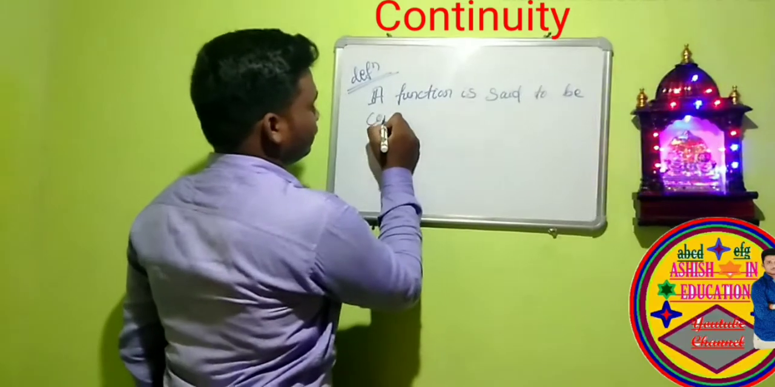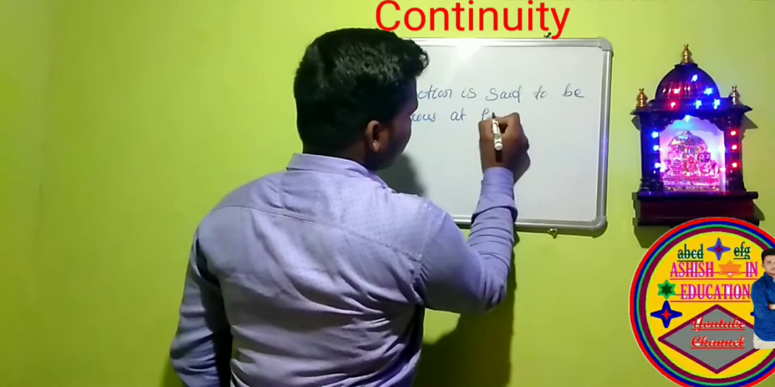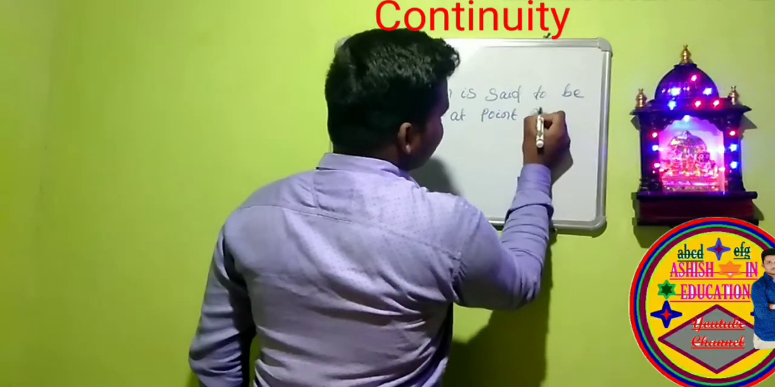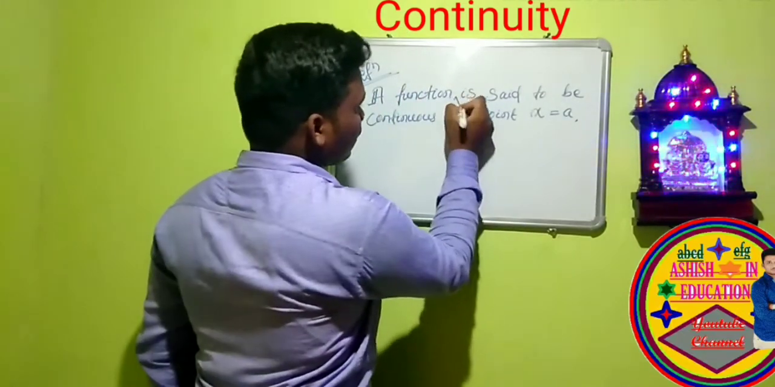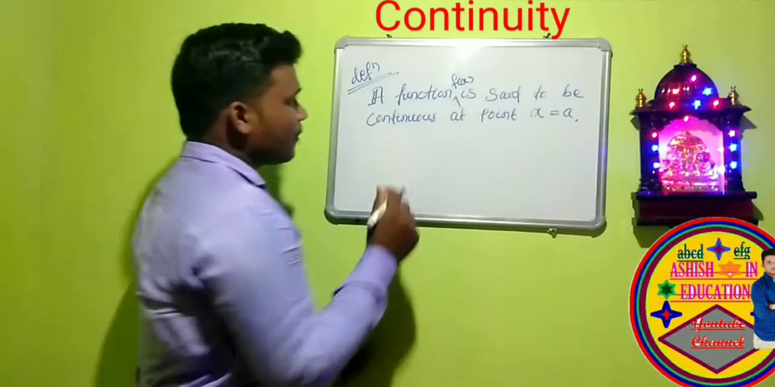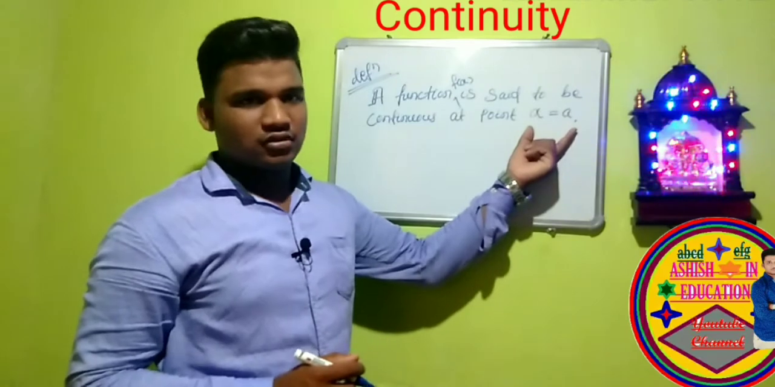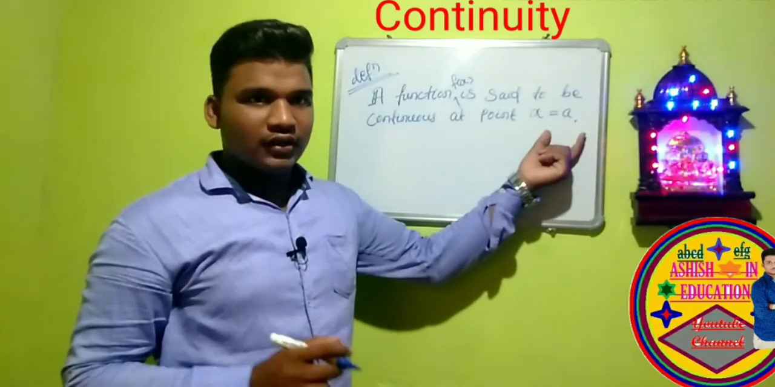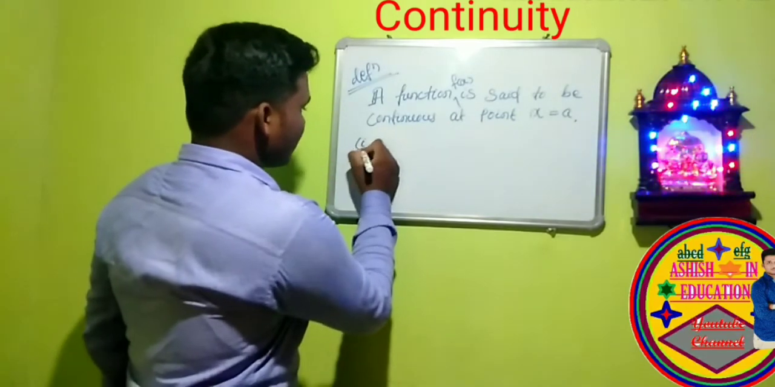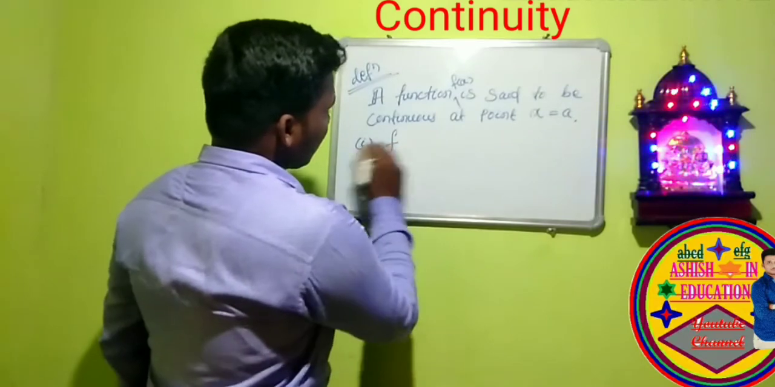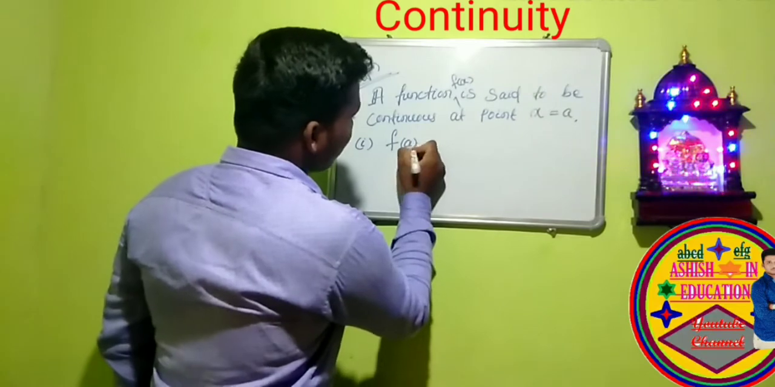A function is said to be continuous at a point. In which point? x is equal to a. Let f of x be a function. A function f of x is said to be continuous at a point x is equal to a. Then which are the conditions? Condition number 1, f of a is well defined.